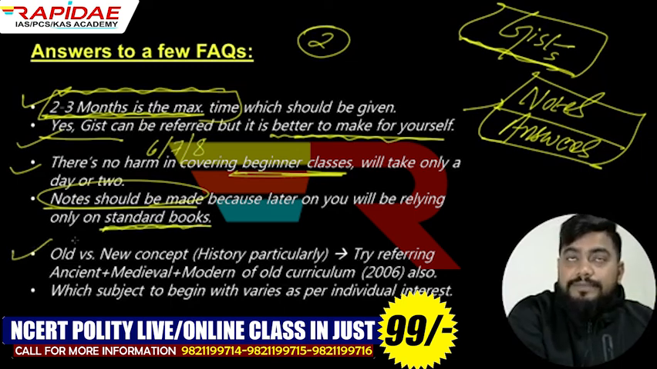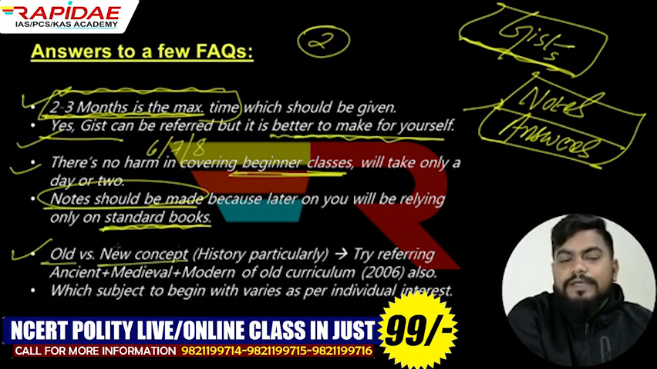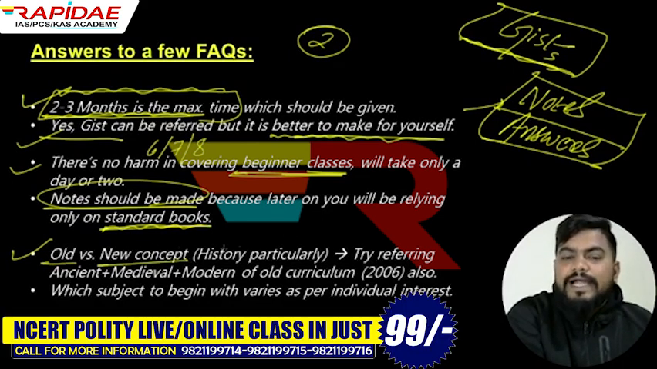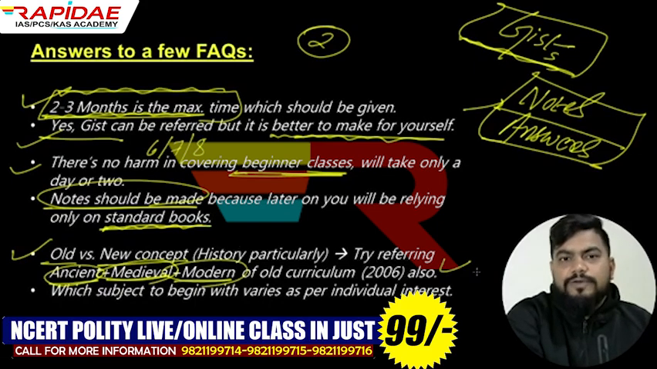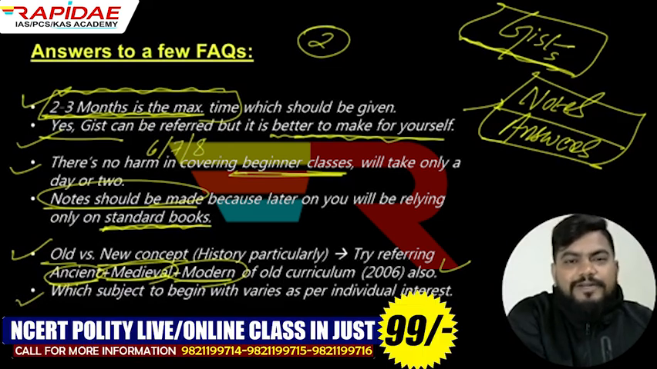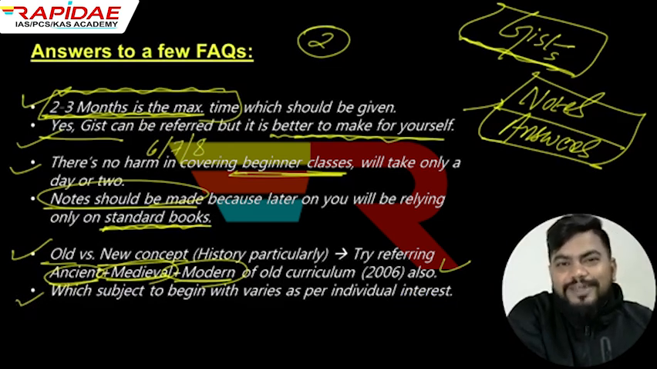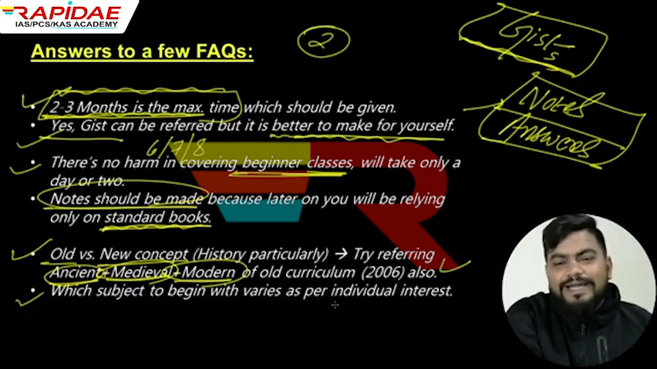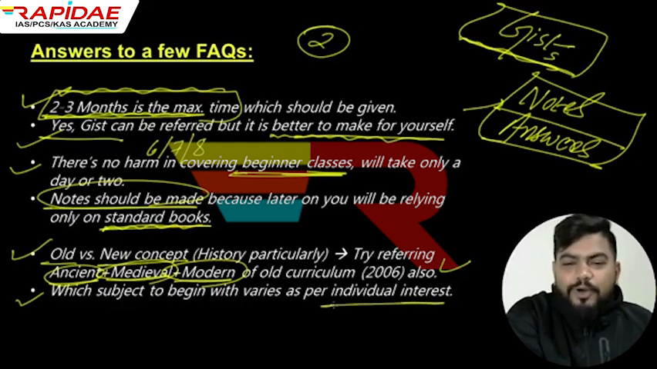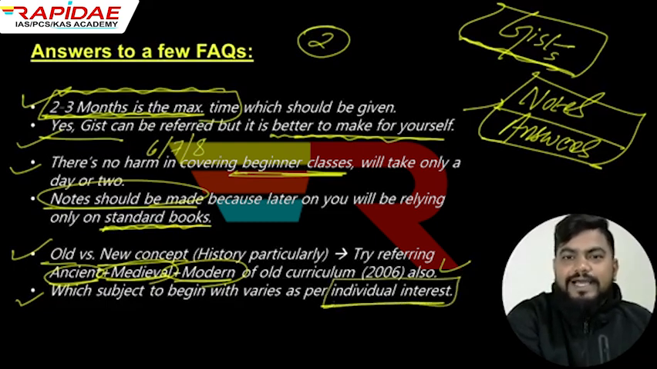Talking about the history subject, there is the concept of old versus new NCERTs. So guys, if you have the time, please try referring to the old syllabus NCERTs of history. In class 11th and 12th, you will have ancient, medieval and modern history books. Please read that also. In the other subjects, there is no such issue of old or new books. And lastly, guys, which subject to begin with, where to begin with, which day to begin with, it obviously depends on your individual interest and your preferences, guys.